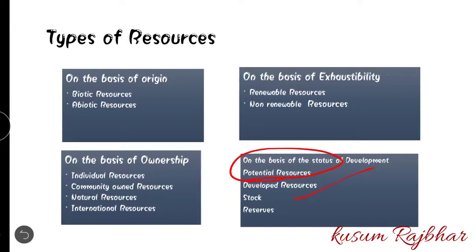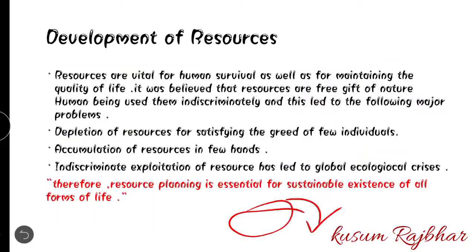Developed resources are not still on the way, where we know the resources are there but we don't know the technology to get them. No, it is not like that. That happens with potential resources. We know that this area has the resources, but we don't have the technology to bring them into utility. Stock is similar to potential resources. Stock means the resources are in stock. Even reserve is also a subset of the stock resource.